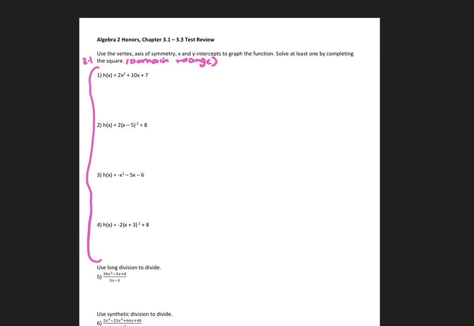And on the ones that are not, you can choose whether you want to do the negative b over 2a or you want to get them into standard form by completing the square. There is going to be one question that says to get it into standard form by completing the square. So that's why I wrote on here at least one of these to practice completing the square. You also have the ones from your quiz. So if you wanted to practice those, that wouldn't be the worst idea, okay?